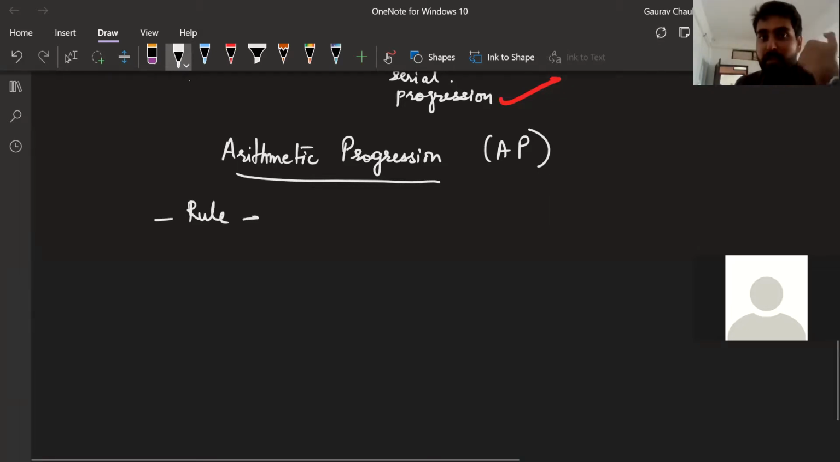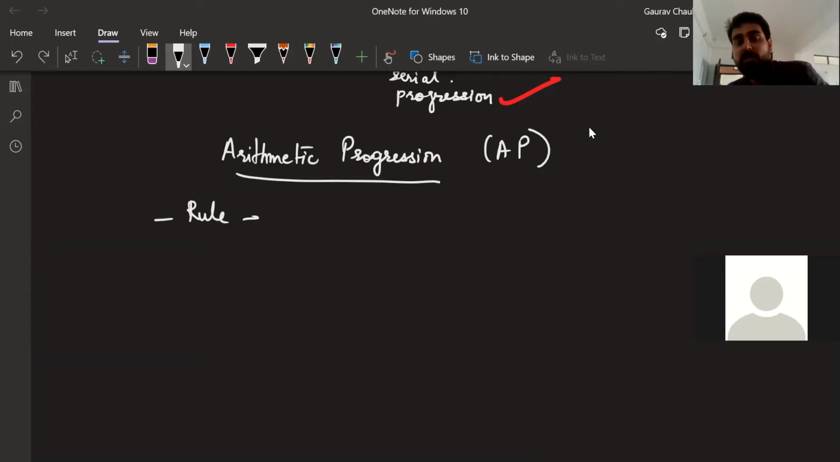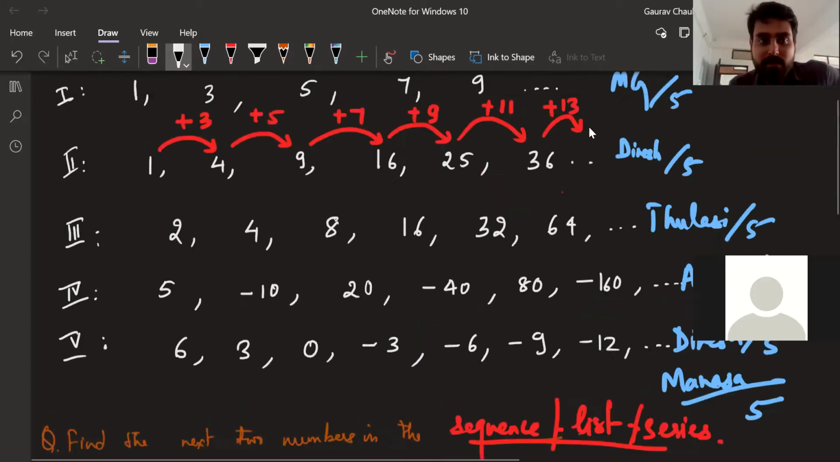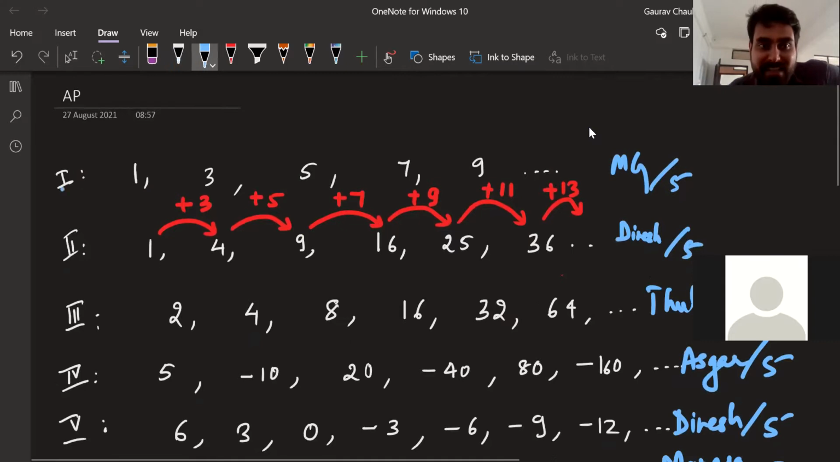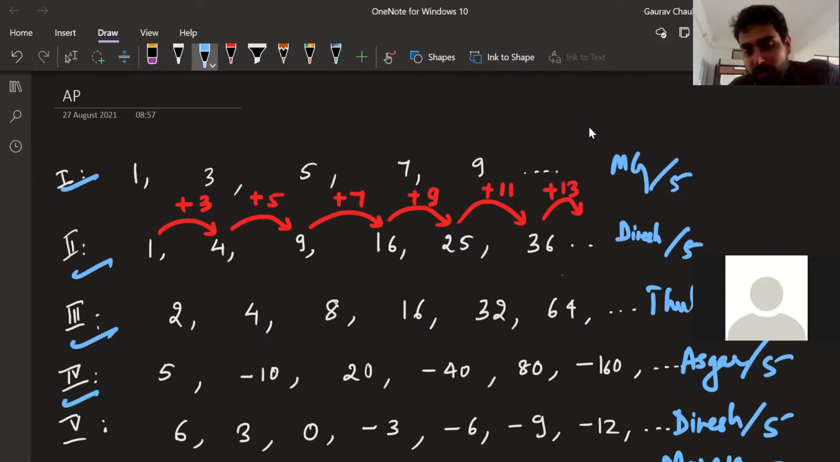All of us found that rule. Yes, Bindu, we can use the short form AP in board exams. Even in your questions it will come like that. Now this rule is different. The rule in each of these 5 series was a different rule.